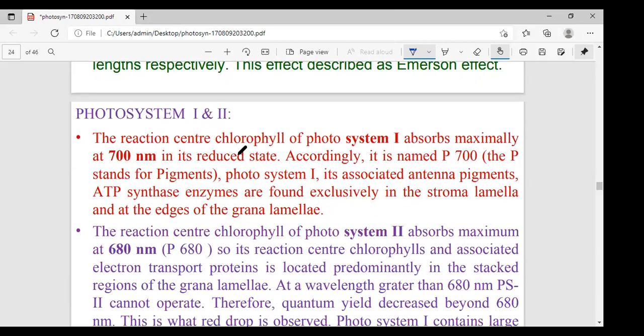The first one is PS1, the second one is PS2. The structure of photosystems has already been explained. Next, the difference between the two photosystems, PS1 and PS2.